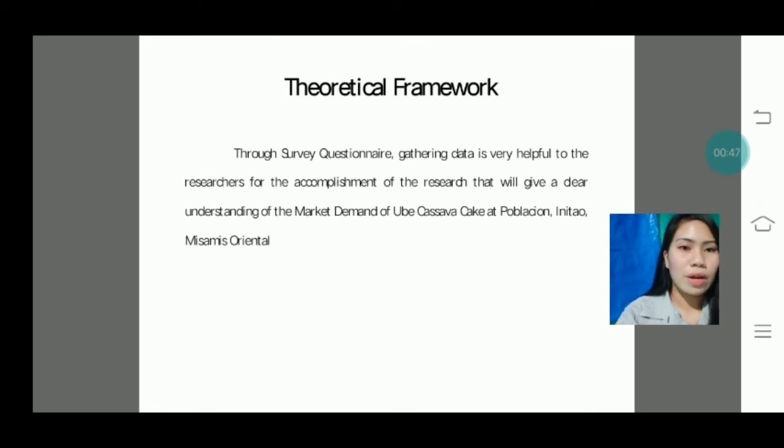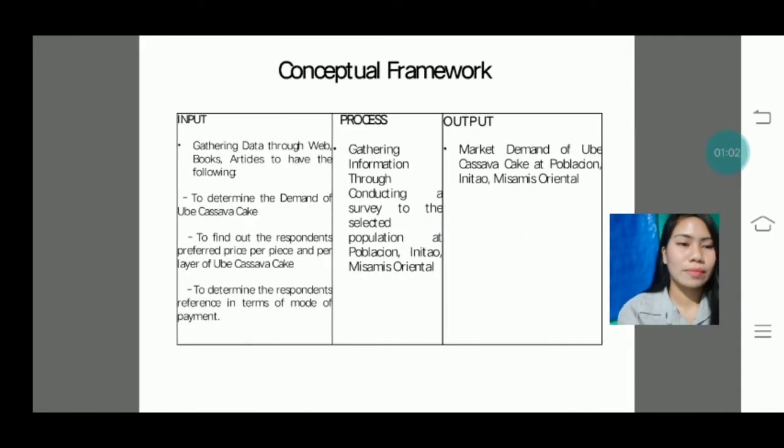Theoretical framework. Through survey questionnaire, gathering data is very helpful to the researchers for their accomplishment of the research that will give a clear understanding of the market demand of ubi cassava cake at Poblacion in Nitao, Misamis Oriental.